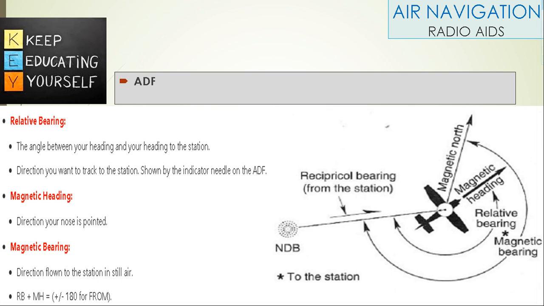Relative bearing: the angle between your heading and your heading to the station. Direction you want to track to the station shown by the indicator needle on the ADF. Magnetic heading: direction your nose is pointing. Magnetic bearing: direction flown to the station in still air.